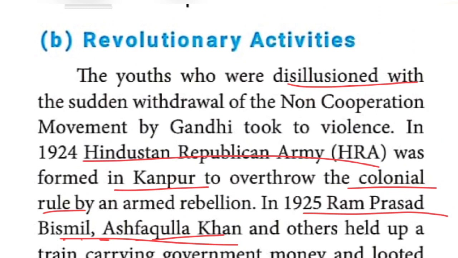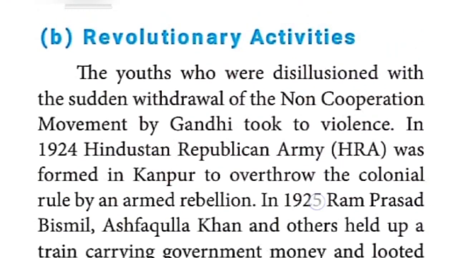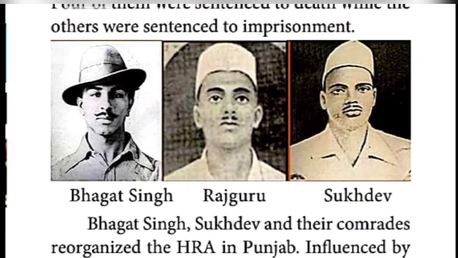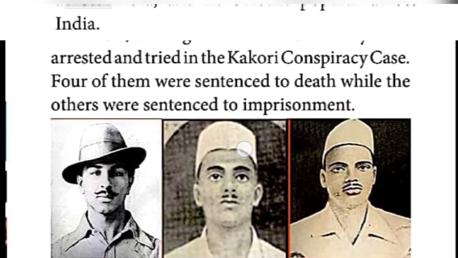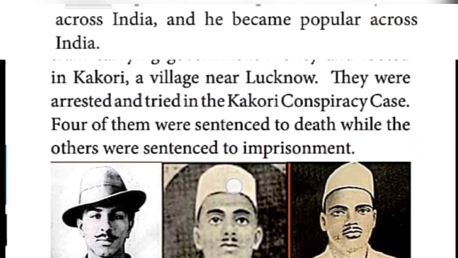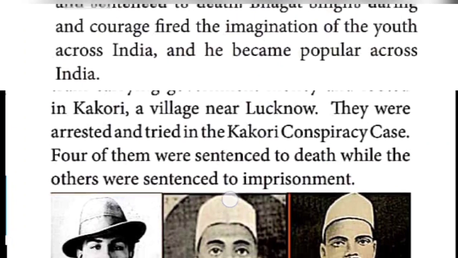The others, what did they do? They held up a train. They stopped the train, and the train was full of government money. They looted that money in Kakori. Kakori is the name of a village, located near Lucknow, in the Uttar Pradesh area. So, the Kakori case.